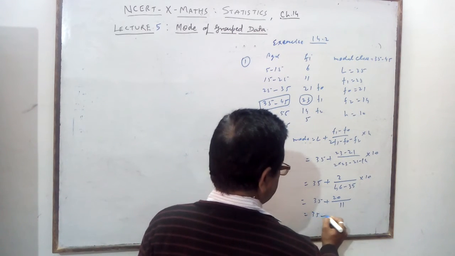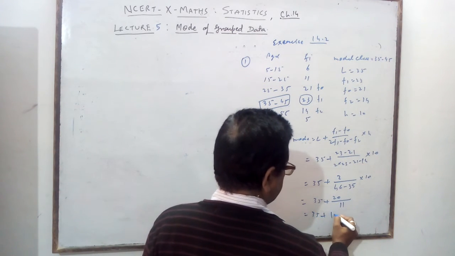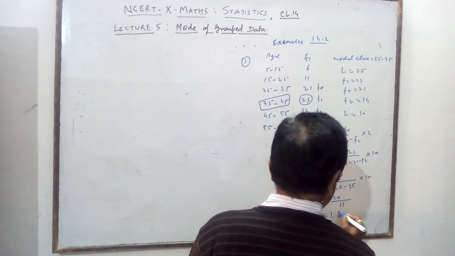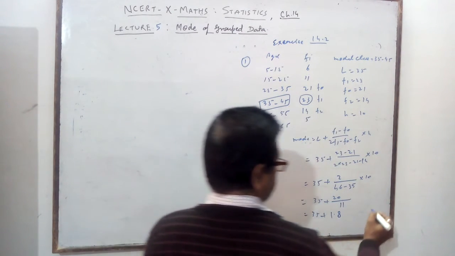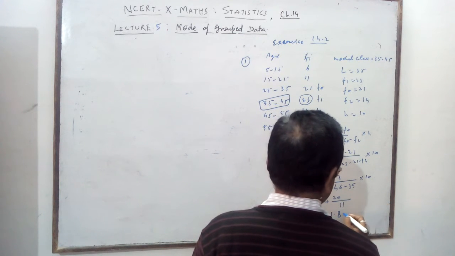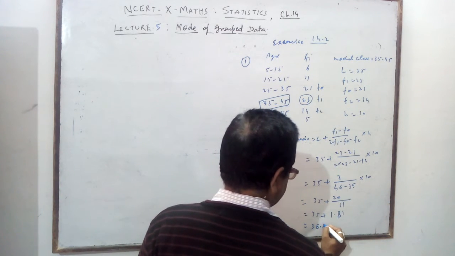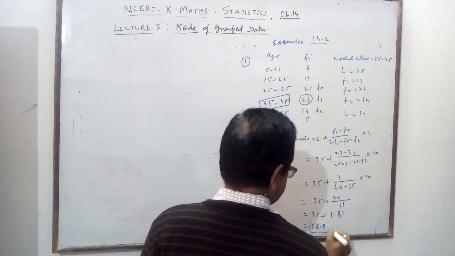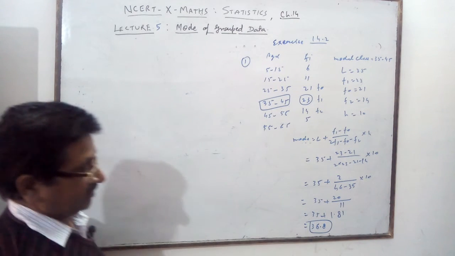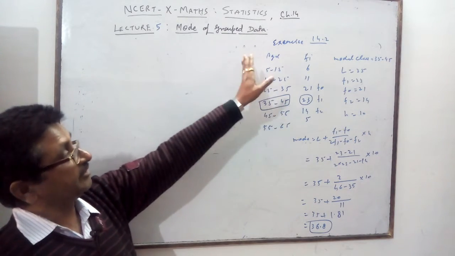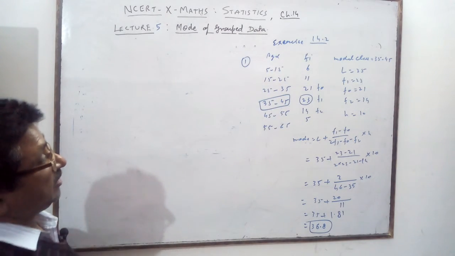So you are getting 36.8, which is more than 35. It is the mode. How will you calculate the mean? Xi you will find out.